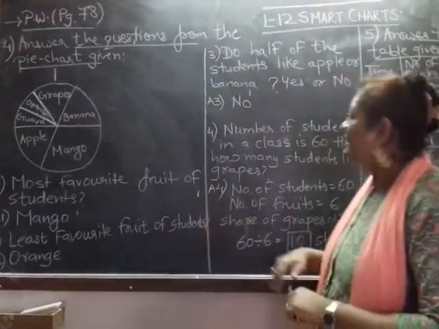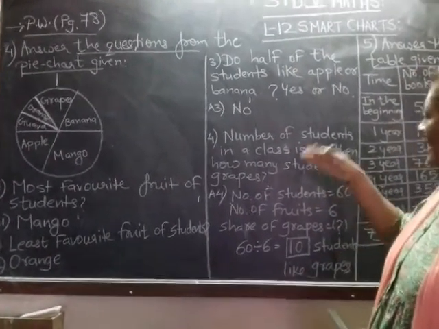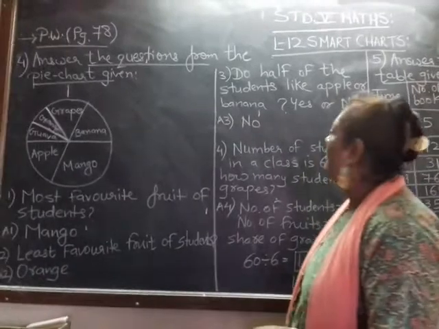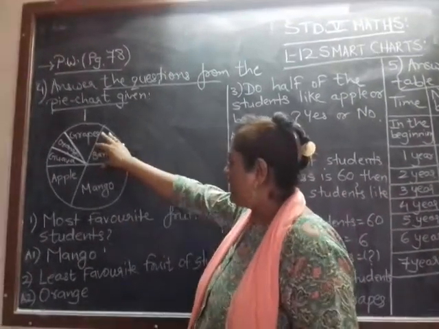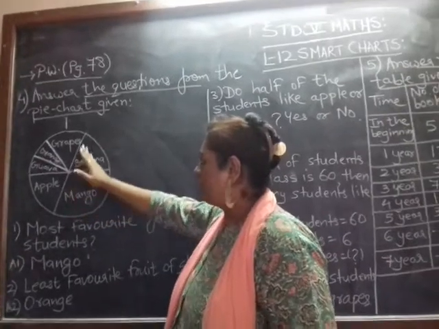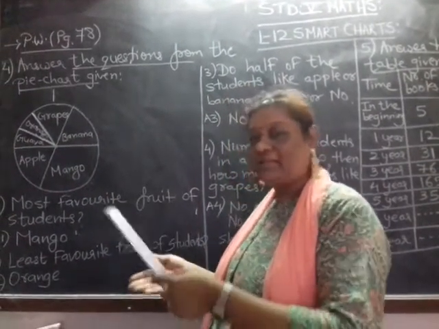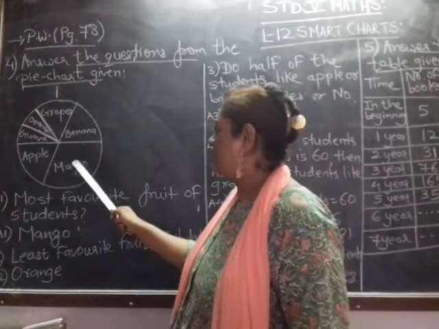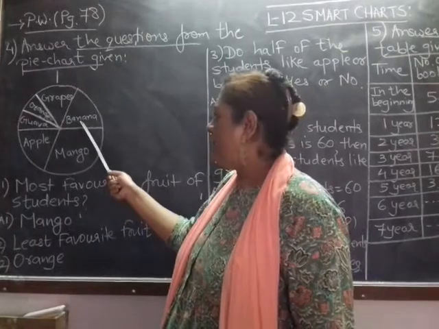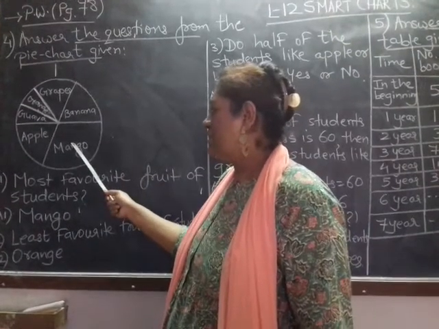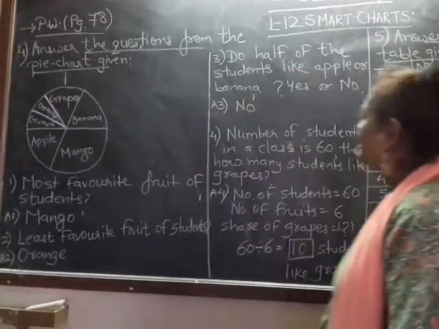So we cannot say that half of the students like apple and banana, because banana is having less share compared to mango. So there is no half share. They should share equal parts, but here the part of banana is less compared to the part of mango in a pie chart. So the answer is no.